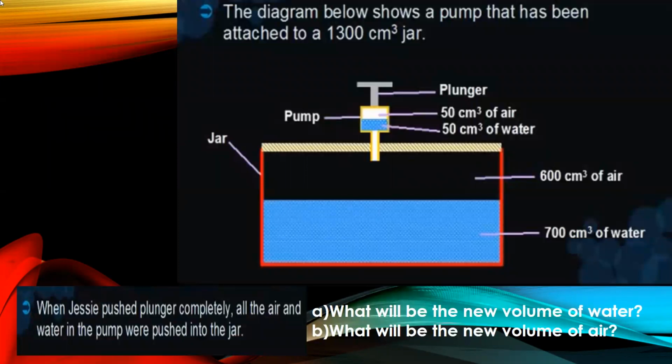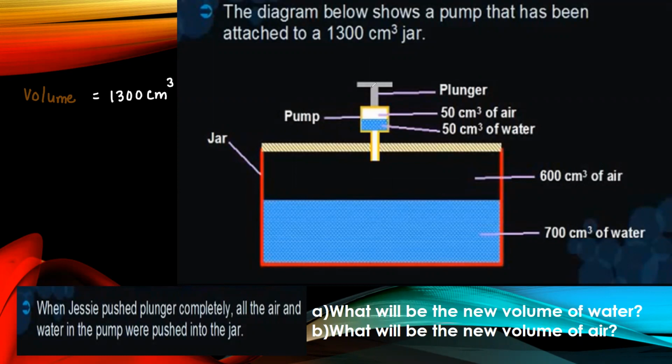So the question states, the diagram below shows a pump. So you can see a pump that has been attached to a jar. This has been attached to the 1300 centimeter cube jar. That means your volume is given. So the volume of the jar is given, and that volume is given as 1300 centimeter cube.